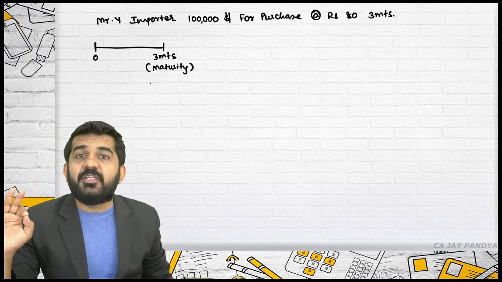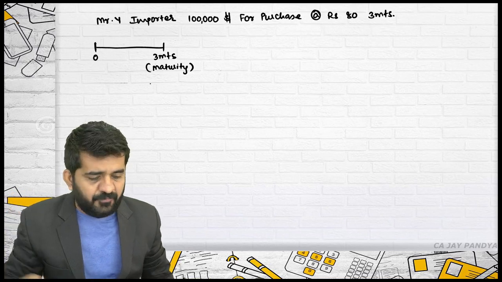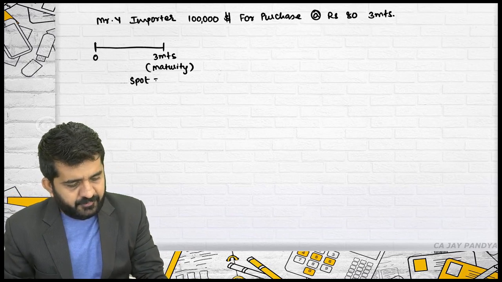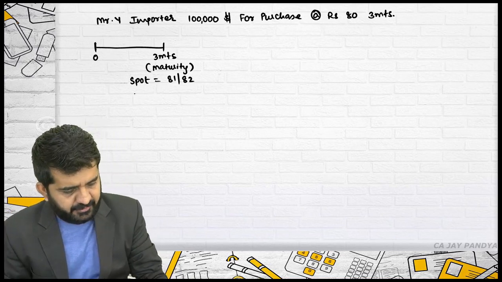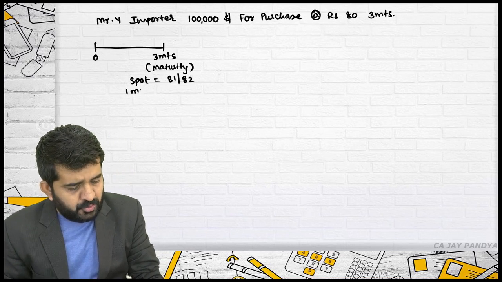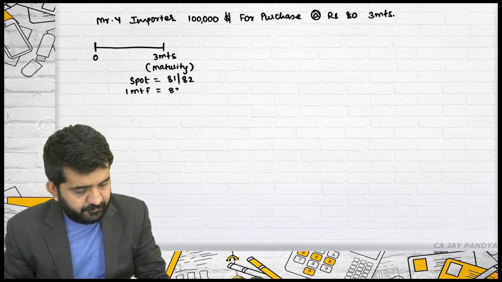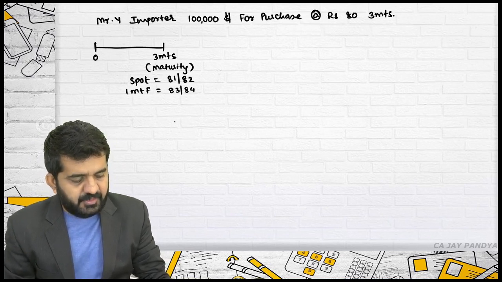Let me write down even the rates on maturity. The rate of dollar on maturity. Spot is 81/82. I'm not writing it is rupees per dollar. You can understand it. There is also 1 month forward rate available, 83/84.